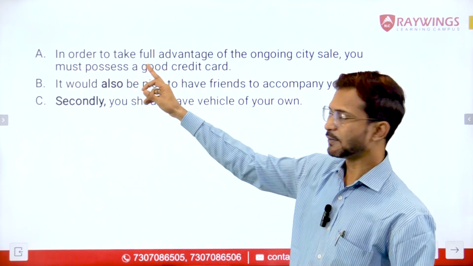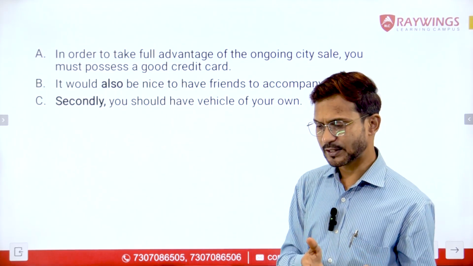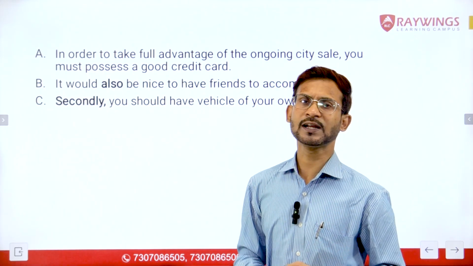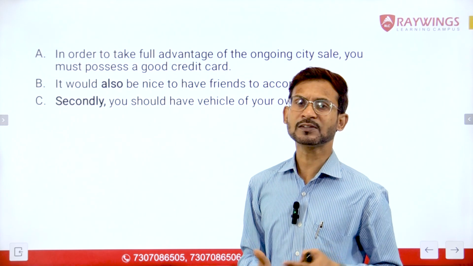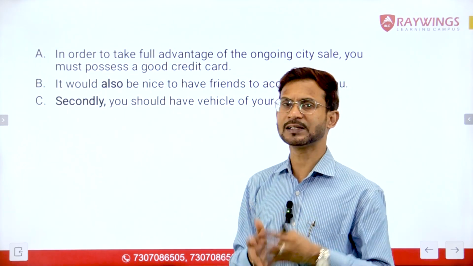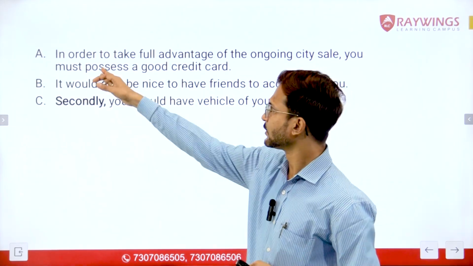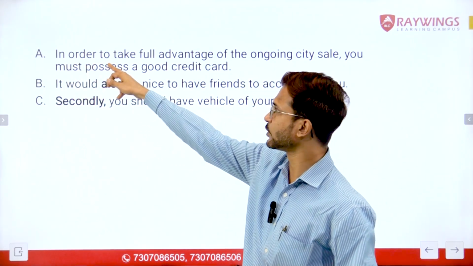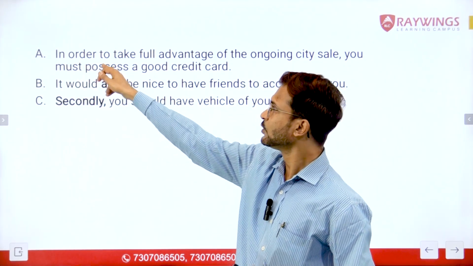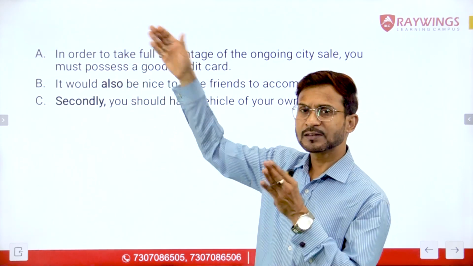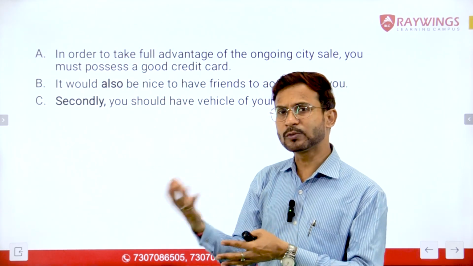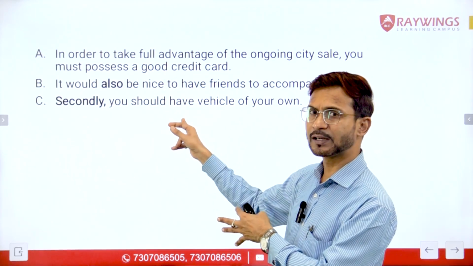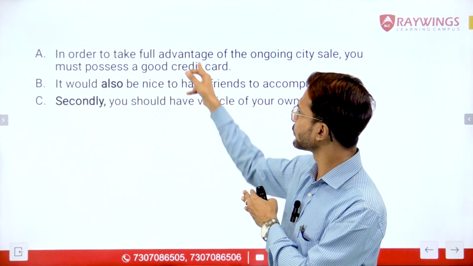So here I was telling you about the cause and effect relationship. I said that sometimes the structuring of a paragraph is such that the effect comes first and the causes come later on. Now here you can see that we have one phrase, in order to. So in order to is always the effect. That means to get something, what we need to do, and these will be the alternative steps which we'll take to get this.